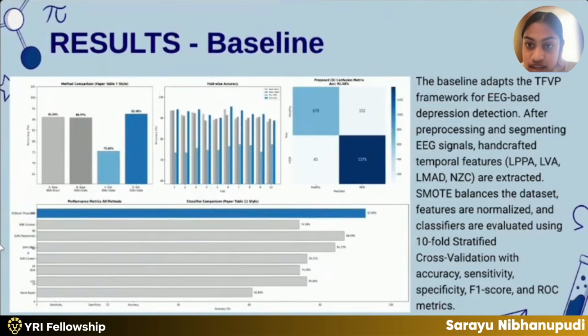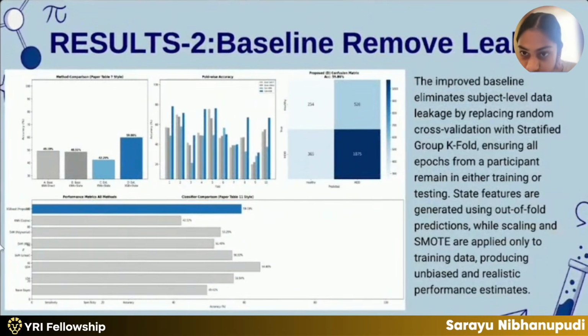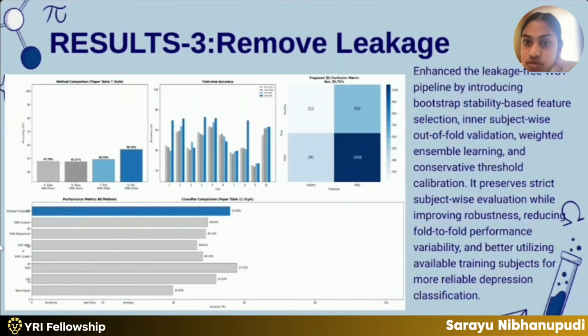And these are the results for baseline. This is the results for WST. And these are the results for the baseline with removed leakage. And this is just with removed leakage.